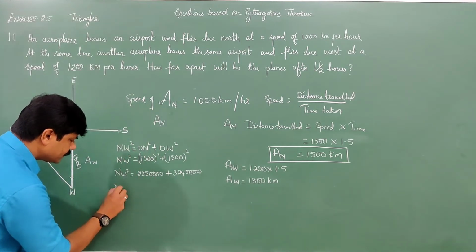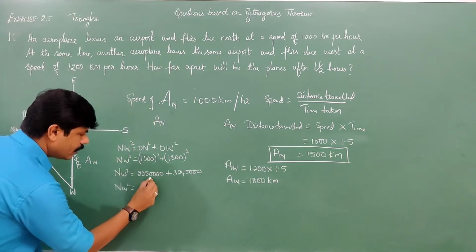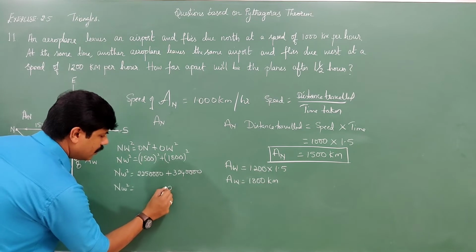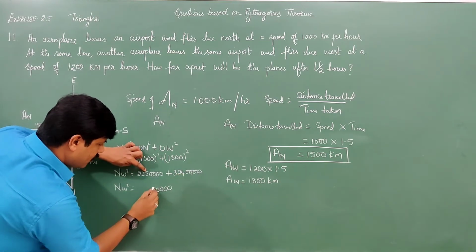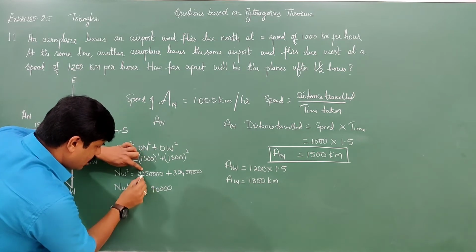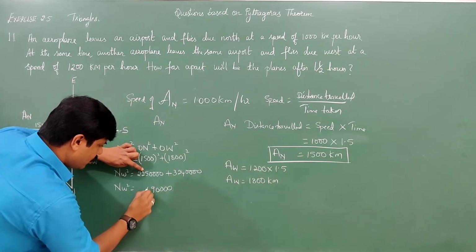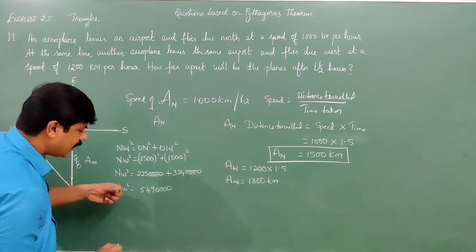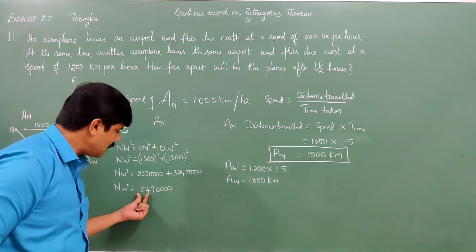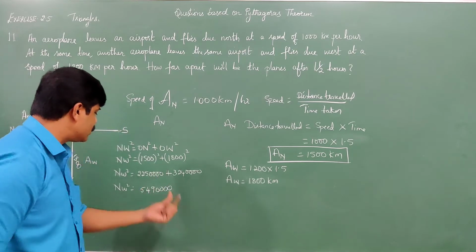Now add these. 4 zeros are there. Keep them, and add: the sum is 54 lakhs 90,000.